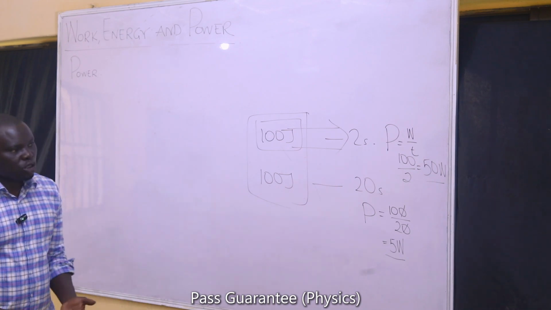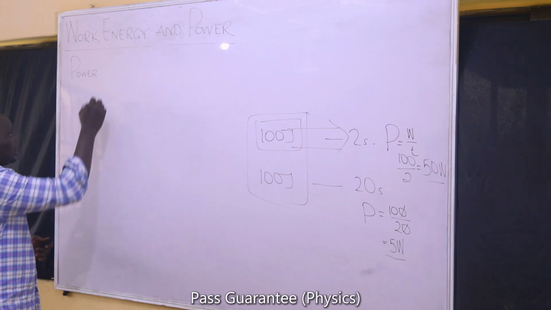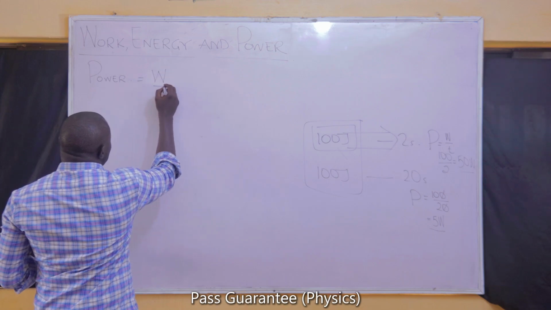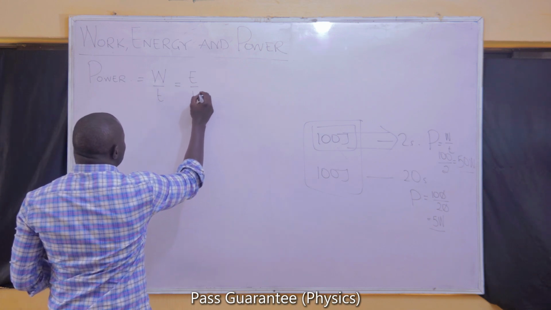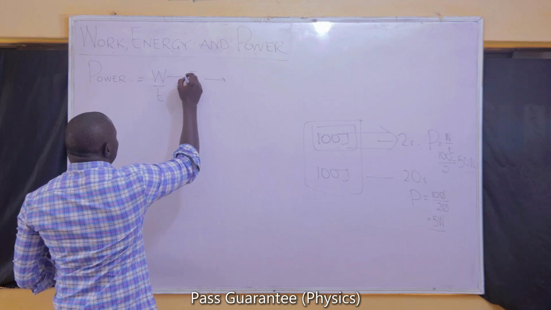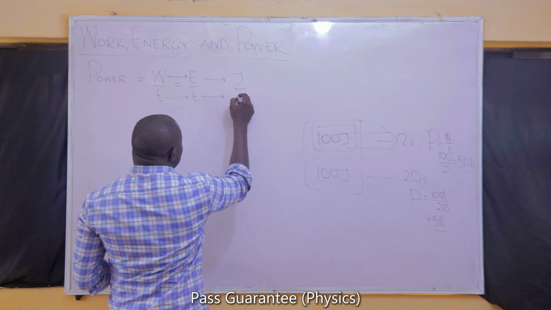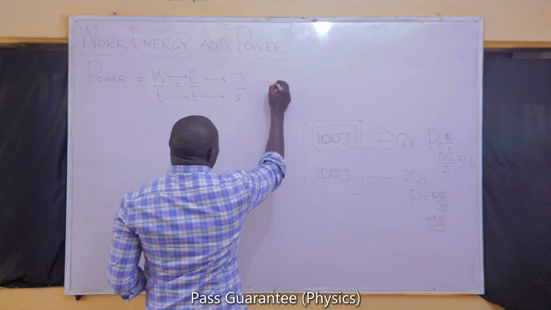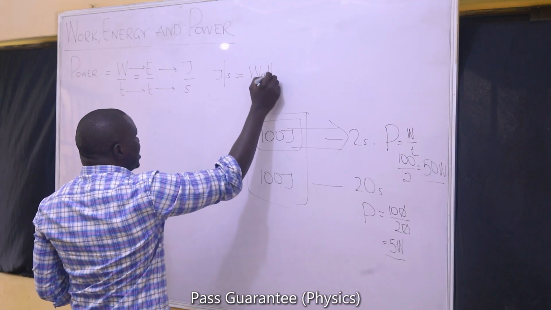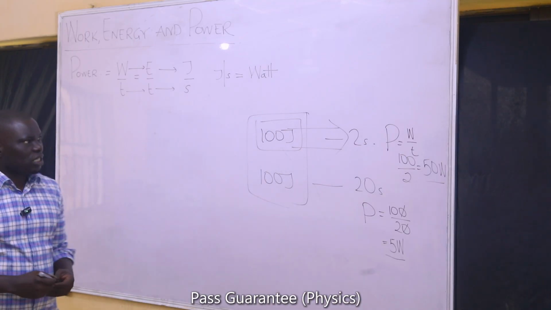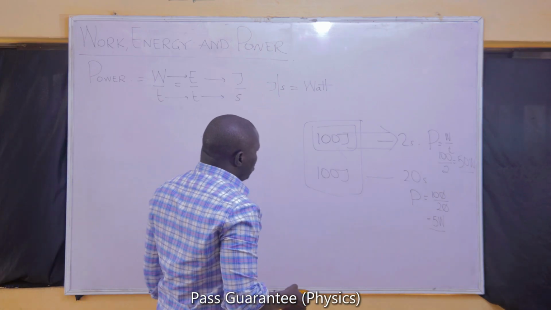So power is what helps us to bring time into the work and energy equation. Power is work all over time, as I've said. You can use work to calculate it. You can also use energy expended, the energy consumed, to calculate it. The unit of power is the unit of work or energy, joules, divided by the unit of time, which in this case is seconds. If you divide the two, you have joules per second, and joules per second means the same thing as watts. As I've said earlier, power is measured in watts, and it is a scalar quantity. It does not have direction. So that is all about that.